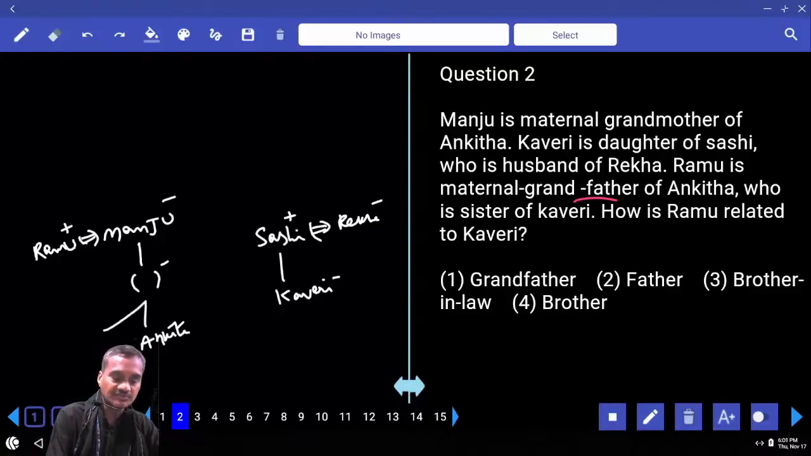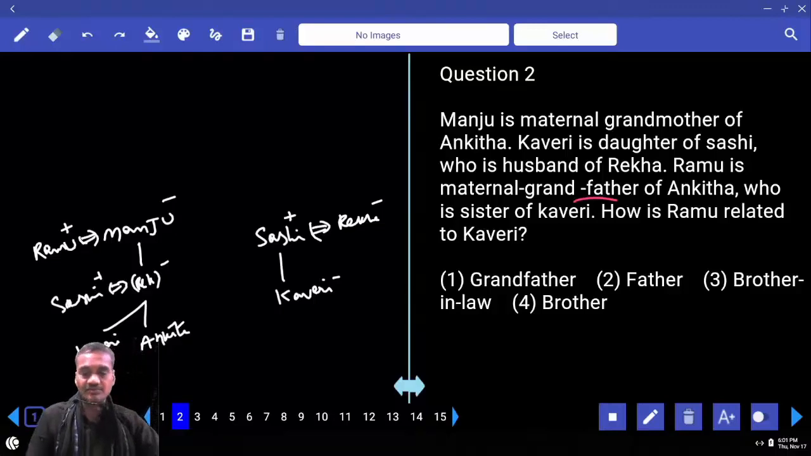Now this Ankita is the sister of Kaveri, and sister Kaveri is here. And Kaveri's mother, who is that person? Rekha. And Rekha is here. If Rekha is here, Rekha is married to whom? Rekha is married to Shashi. Then how is Ramu related to Kaveri? Now Ramu is Kaveri's mother's father. Mother's father is grandfather. That is choice 1, question number 2.